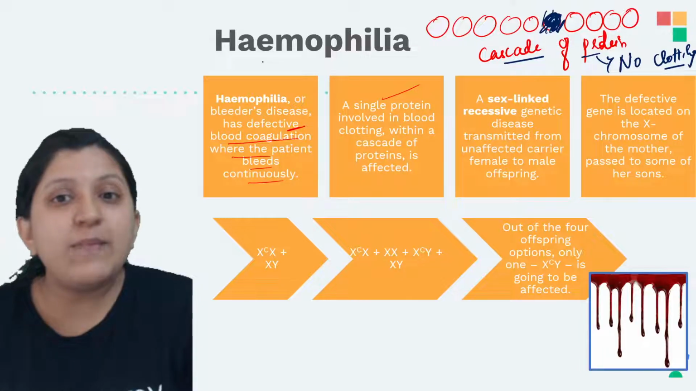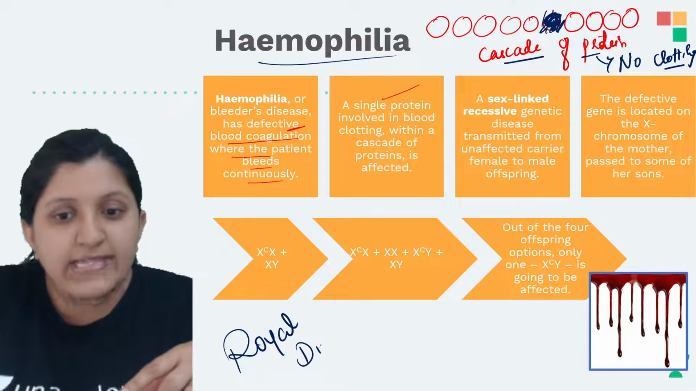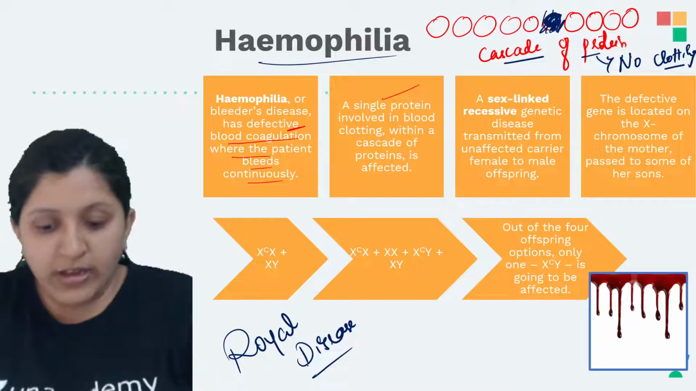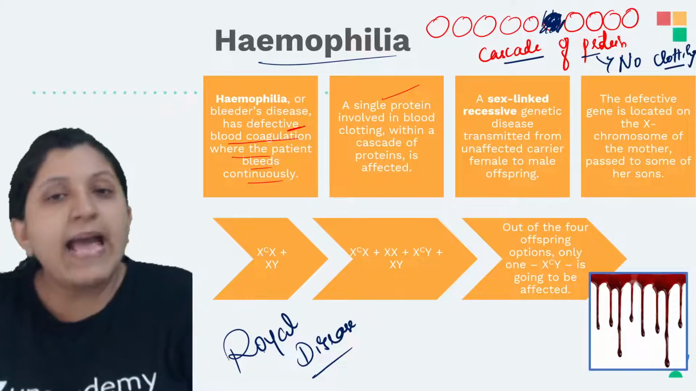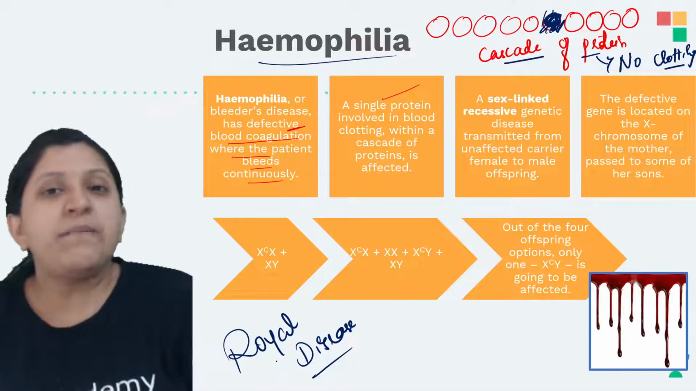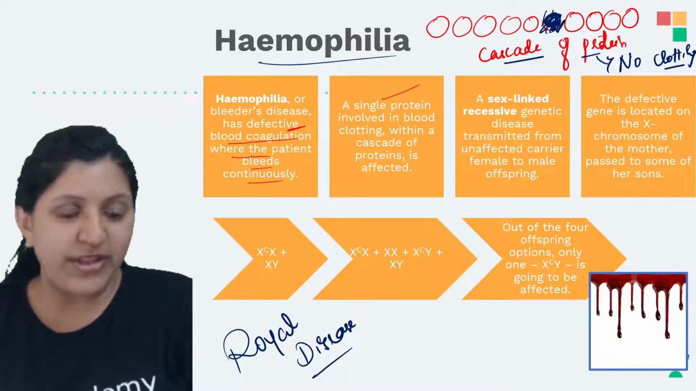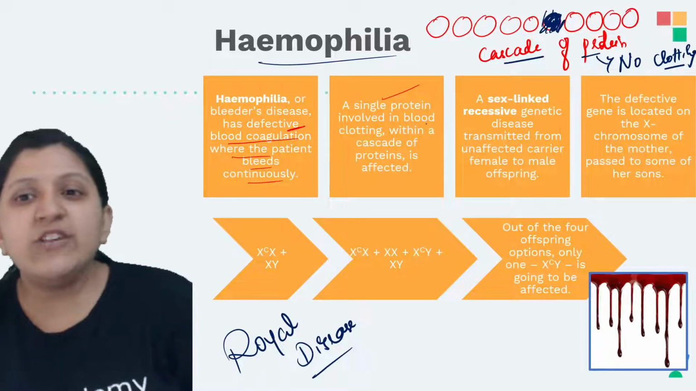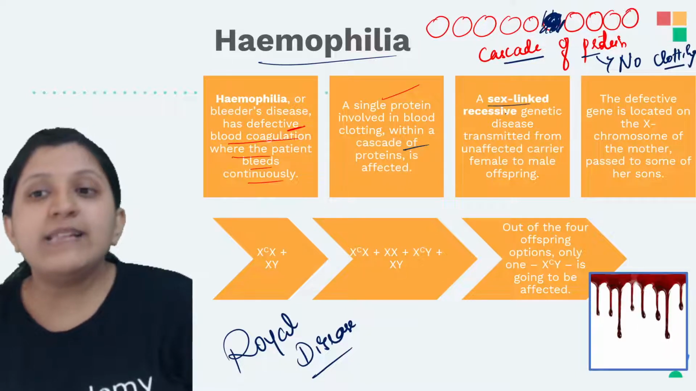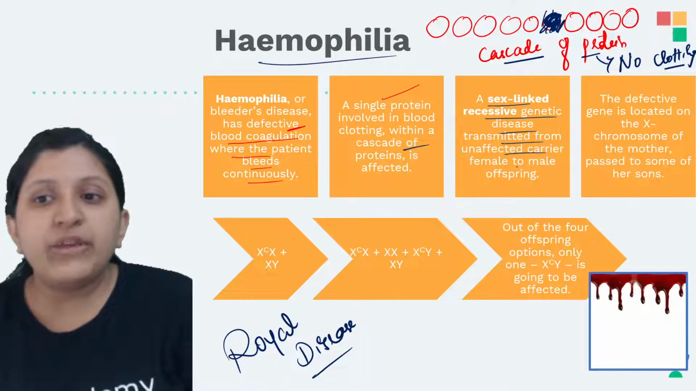That's the reason hemophilia is also called a royal disease. Why exactly is it called a royal disease? It was first found in the royal family, the queen's family, and since it was detected in her family and a lot of them had this disease, hemophilia is also called a royal disease. A single protein involved in the clotting factor within a cascade of proteins is affected. It is a sex-linked recessive genetic disease transmitted from an unaffected carrier female to the offspring.